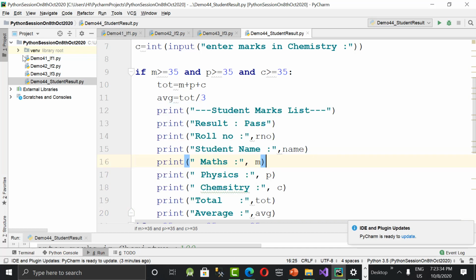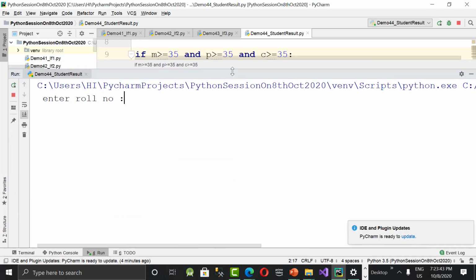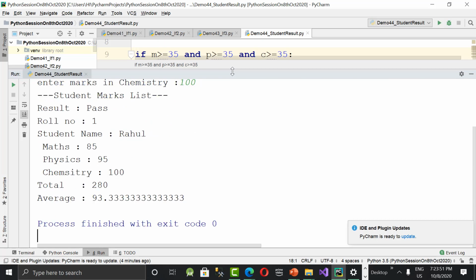See, let's run it. Meanwhile, you think, I'm running for the first student, say Rahul. Then I'm giving marks like 85, 95, and 100. See, the result is student number 1, Rahul, and marks, total, average. Okay, that's good. Pass candidate, this one.